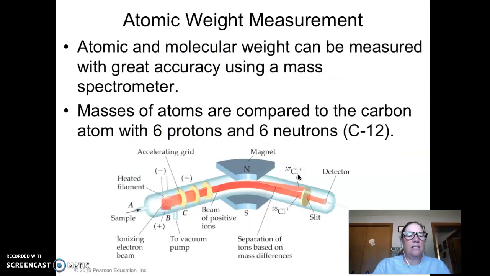We'll quit here because I'm just about running out of time. I'm just about at my 15 minutes. So again, the structure of the atom was a lot of scientists working together. They all discovered different parts, and then they put it together to give you an idea of what an atom is made out of. So much for part one, and make sure you do your assignment at the end of the chapter.